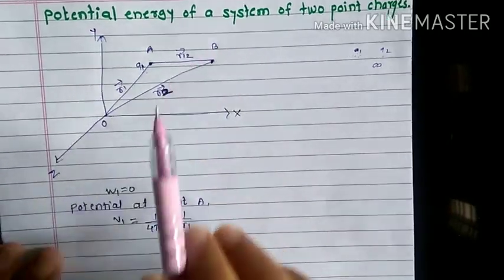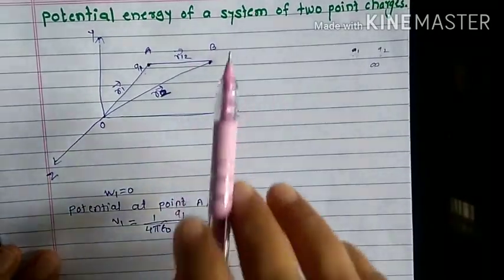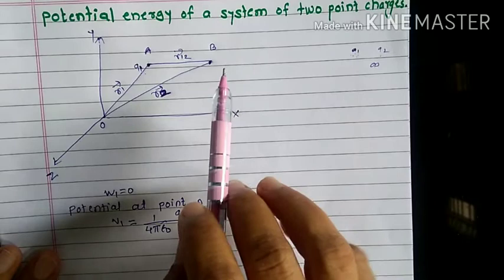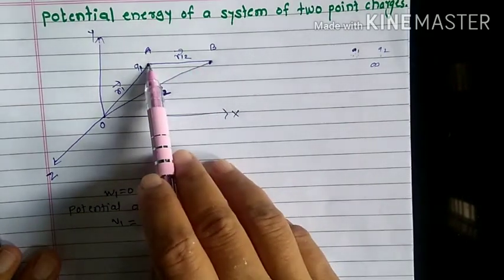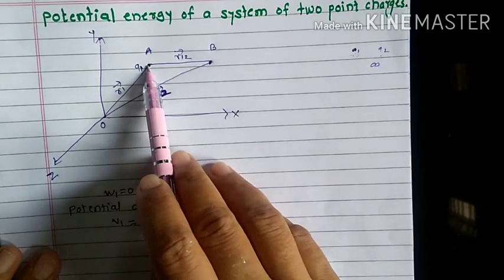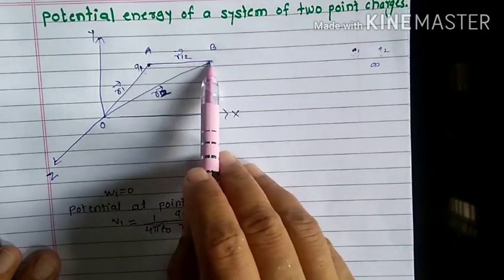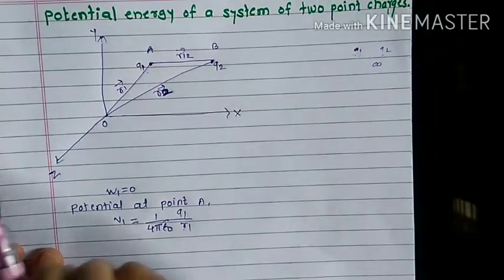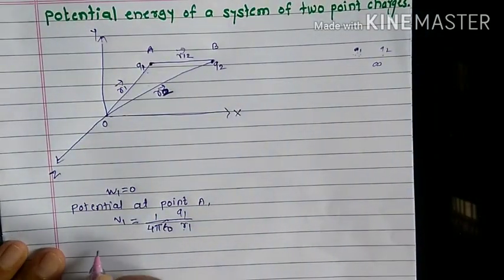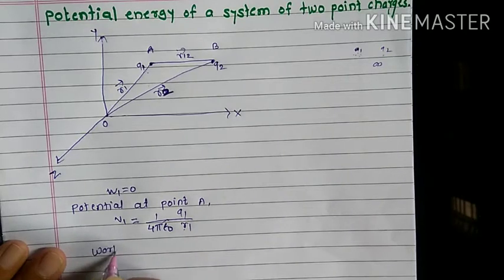Therefore, certain work will be done, and that work done can be written as the potential at point B due to this charge Q1 into the charge Q2. Here is the charge Q2. Let me write the work done.